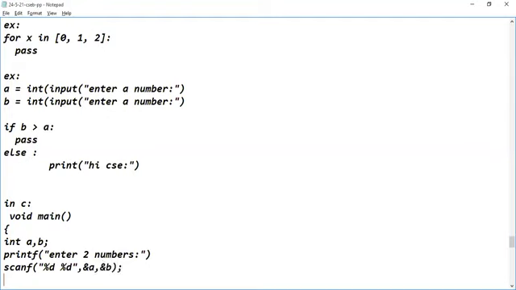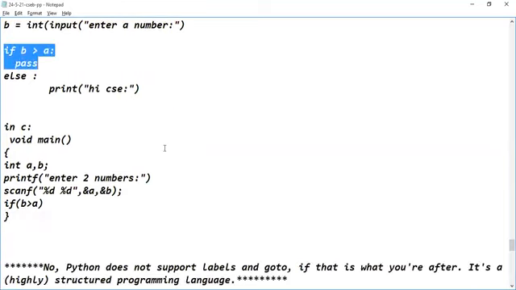After reading the values, what am I doing? I'm using an if else statement, right? If... anyone tell me the logic. How can we specify the logic in C? If B is greater than A. Can I specify a colon here? No, sir. So what do we have to do? In order to perform nothing in C programming language, what can we do? How can this logic be represented in C programming language? What do we have to do?